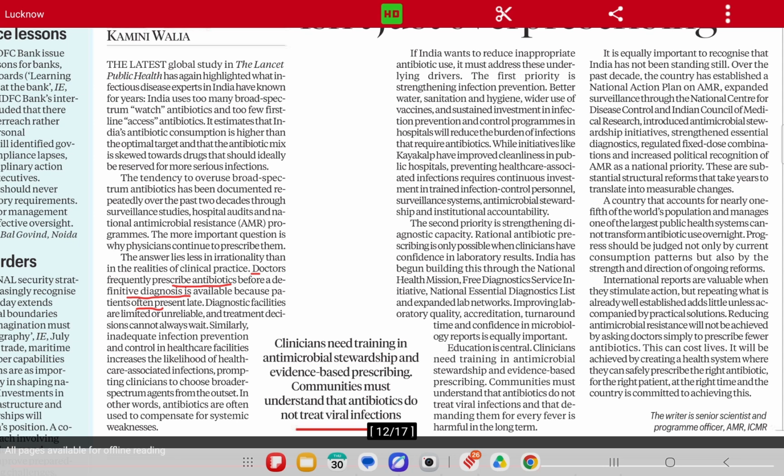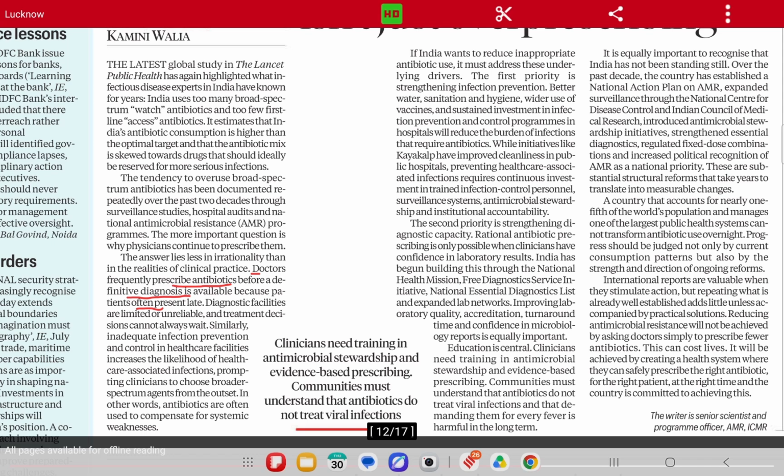Okay. So generally what should be the rule? First, the doctor should prescribe some test. Only after the test reports come, seeing the test report, the doctor should decide whether antibiotics should be prescribed or not. But what is happening in India? In India, there is a very small number of diagnostic facilities, and even among them, many of them are not reliable. So doctors are basically forced to prescribe antibiotics without following the SOP, which is to first go for a test and then prescribe medicine. But doctors directly prescribe medicine.